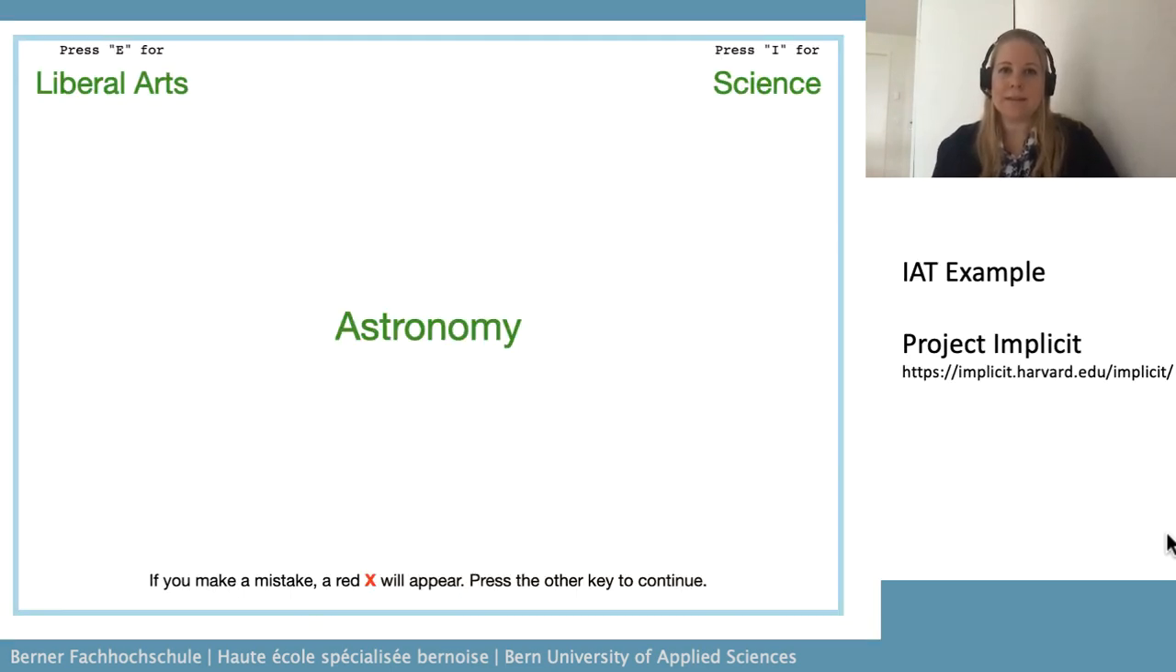For example, such an implicit association test can look as follows, where we have astronomy that needs to be matched either to science or to liberal arts. This is the very basic introduction test of such an implicit association test, not containing yet the gender or other discrimination-specific components. To have a closer look at how these kind of tests look like, there is the website of the project Implicit, which makes such kind of tests for different types of discrimination available.